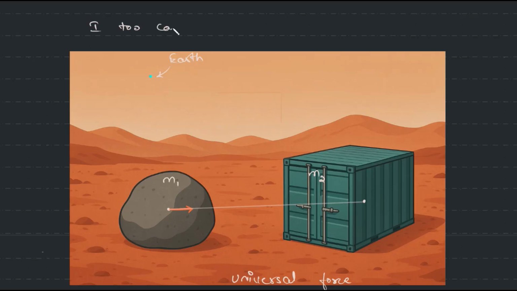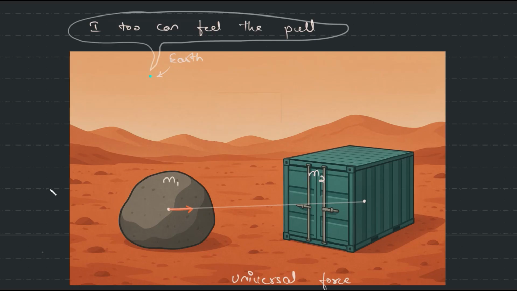I too can feel the pull. It's always a pull force. This shows that it's long range.